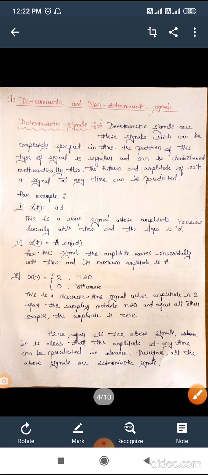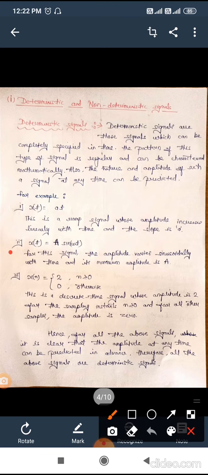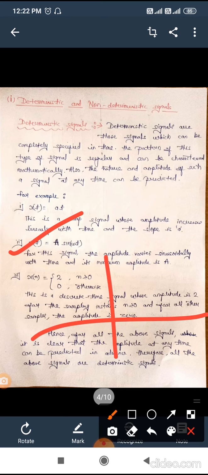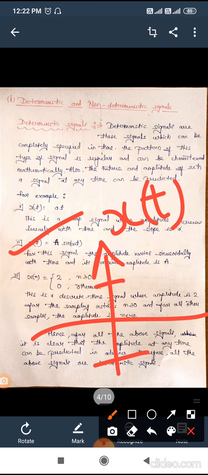Now the second example is x of t equals a sin omega t. This is nothing but a sinusoidal signal. Here for this signal, the amplitude varies sinusoidally with time. This is your x of t, and this will be the amplitude of the particular signal.